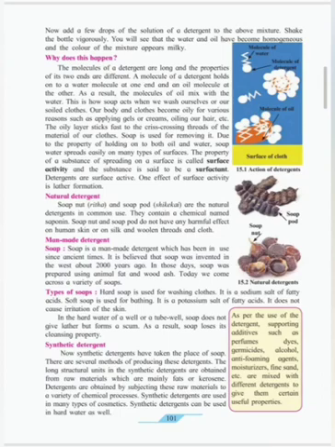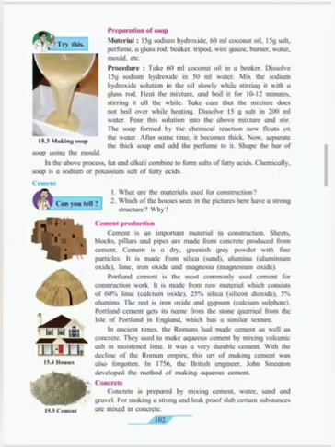Next one is synthetic detergent. Synthetic detergents are formed out of only chemical substances. They do not have any natural substances present in them. These synthetic detergents are present mostly in cosmetics.